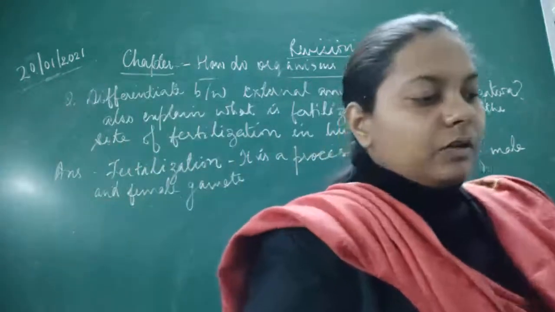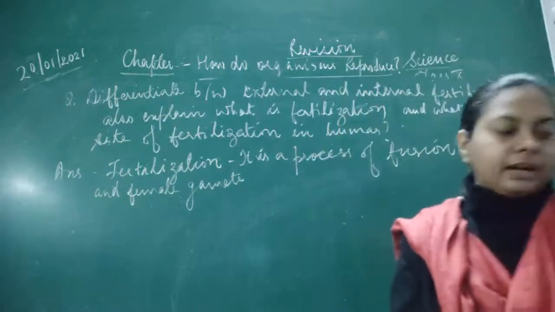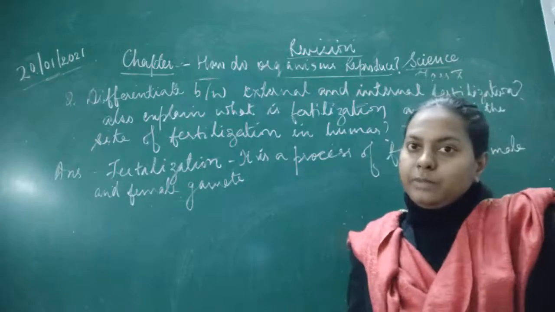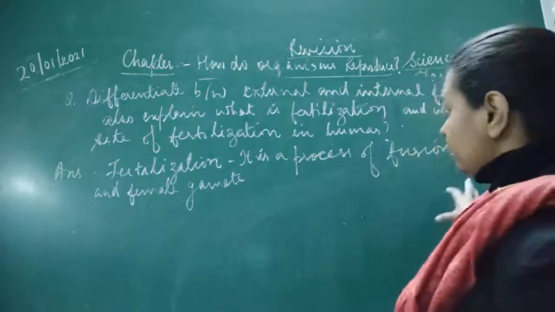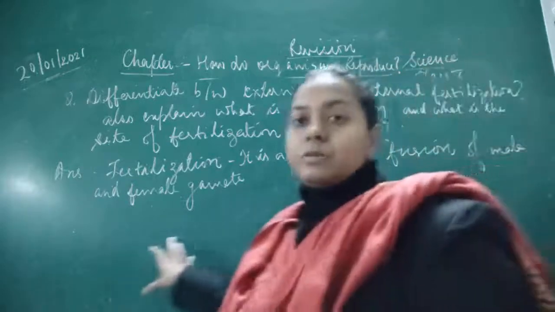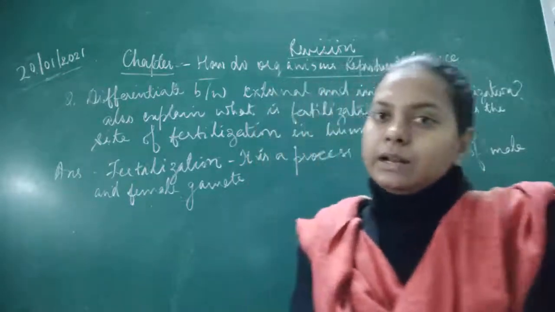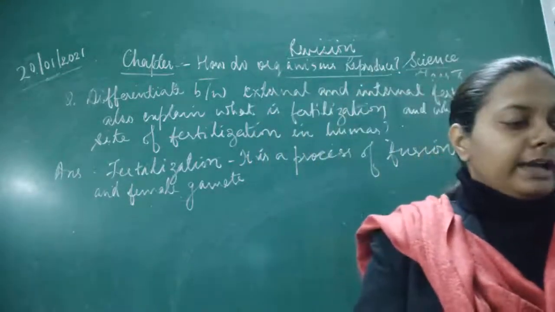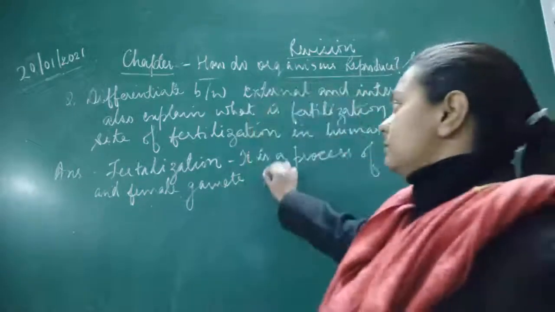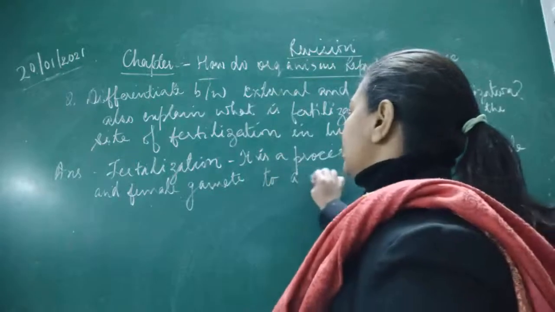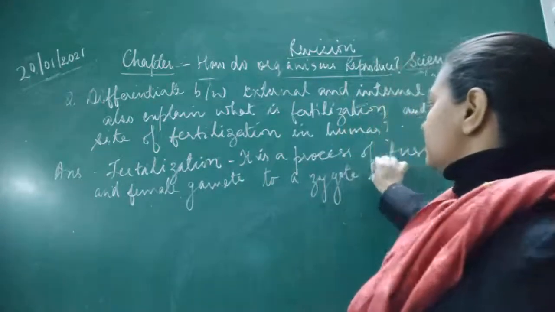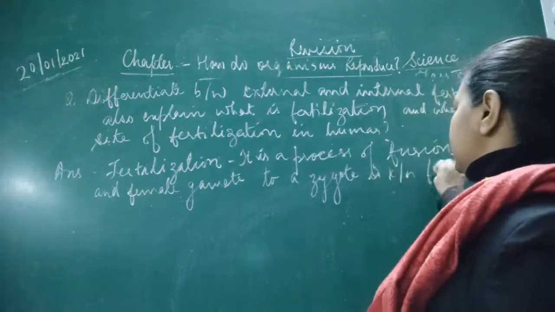In case of human beings, we will specially define the male gamete and the female gamete. We will write: it is a process of fusion of the male gamete, that is sperm, with the female gamete, that is ovum, inside the female's body to produce a zygote. This is known as fertilization.